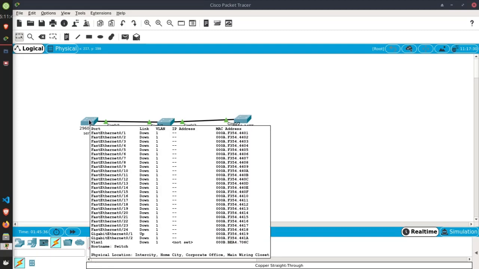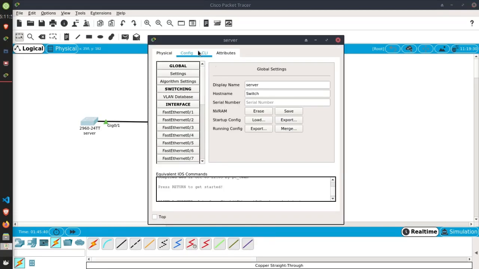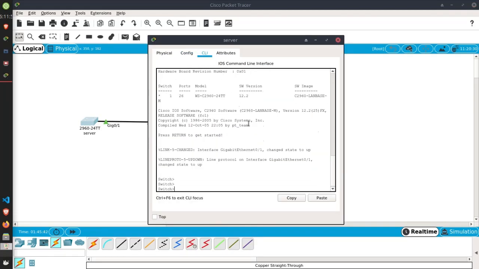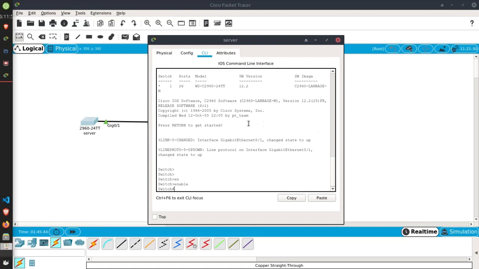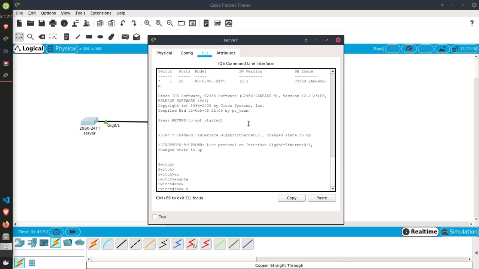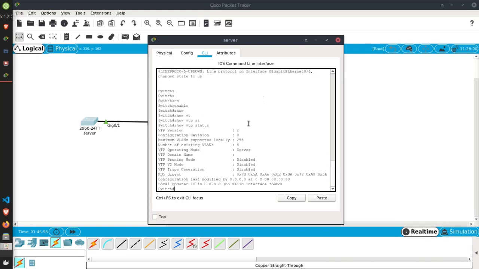Let's start by configuring the switch named server. Let's enter enable. Here, we can use some commands to get information about VTP. For example, show VTP status. As you can see, VTP operating mode is server. I said the default mode is the server, but we don't have any domain here.